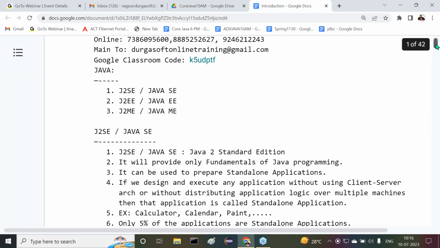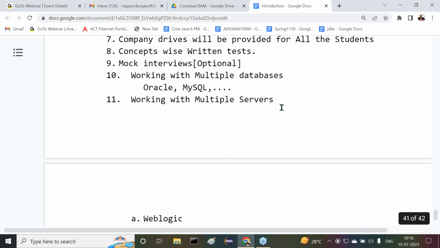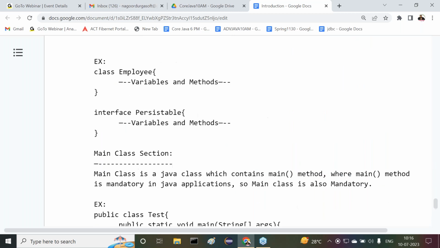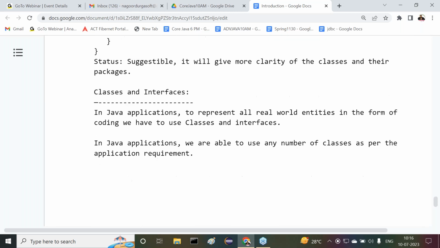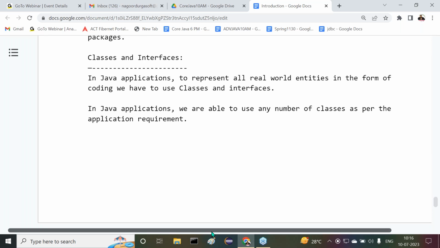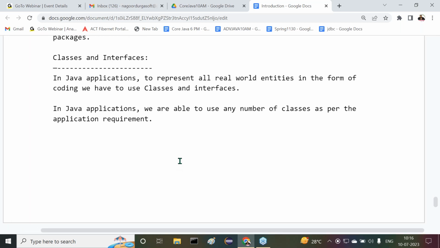In the last class, I discussed a few points about this main method and the content here. One time, I want to give a revision for it, and after that we are going to discuss further. Yesterday, I discussed this topic for offline students only, not for online. So in just 2 minutes, let me revise the content, and after that we'll move on to the next content. Especially for online students, I'm giving clarity.